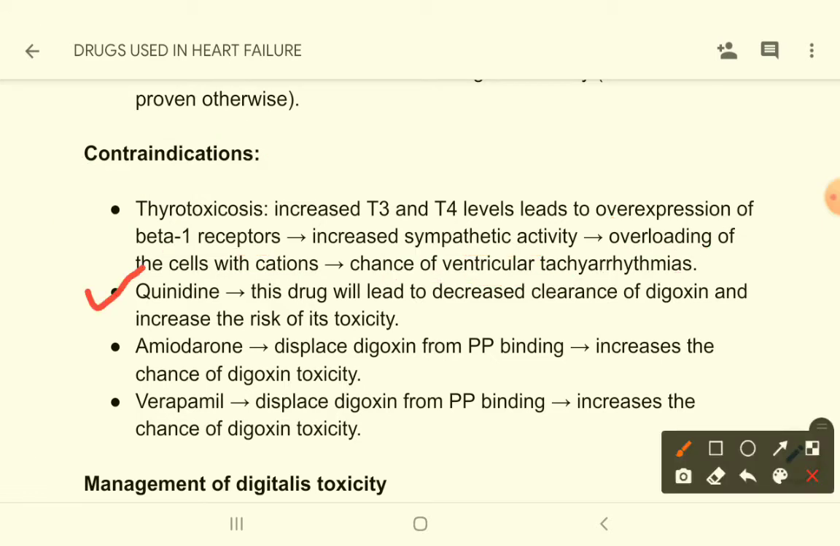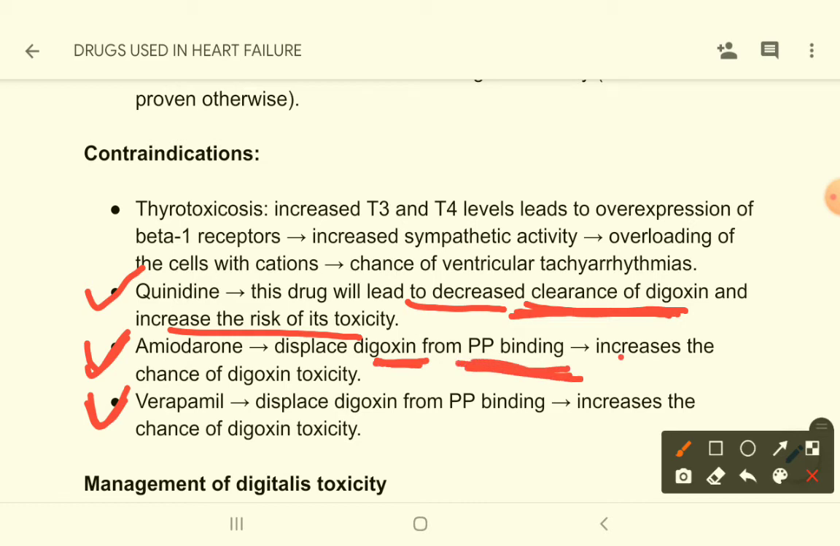Don't give quinidine along with digitalis, because this drug will lead to decreased renal clearance of digoxin. It will prevent renal clearance of digoxin and there will be increased risk of digoxin toxicity. Amiodarone and verapamil, their mechanism is almost the same. If you give amiodarone or verapamil with digoxin, they will displace digoxin from plasma protein binding and thereby increase the chance of digoxin toxicity.